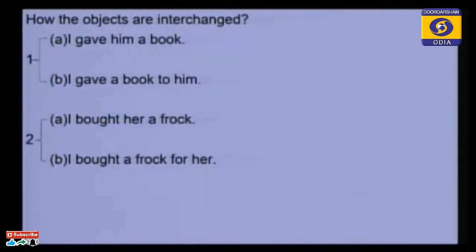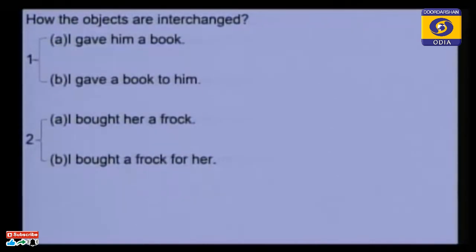Here you see I gave him a book. I gave a book to him. By using to, I gave him a book. A book is direct object. Him is indirect object. What we have to do? We have to interchange the him and the book. We have to bring a book to the place of him and him to the place of a book. I gave a book to him. By using to, we can interchange direct object and indirect object.